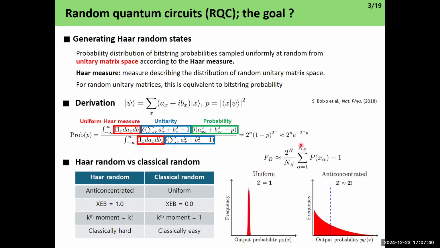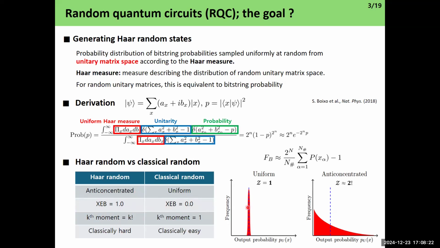For Haar random states, according to these derivations, the probability decays exponentially, meaning there are heavy outcomes, that is, large probabilities. We call this anti-concentrated Haar random, contrary to classical random. There are several other differences, for example in XEB, which is defined by these parameters. What you just have to know is that if you generate true Haar random states, then the XEB is 1, while for classical random it is 0. There are also other differences, like the cumulants, meaning the cumulant of the entire distribution.